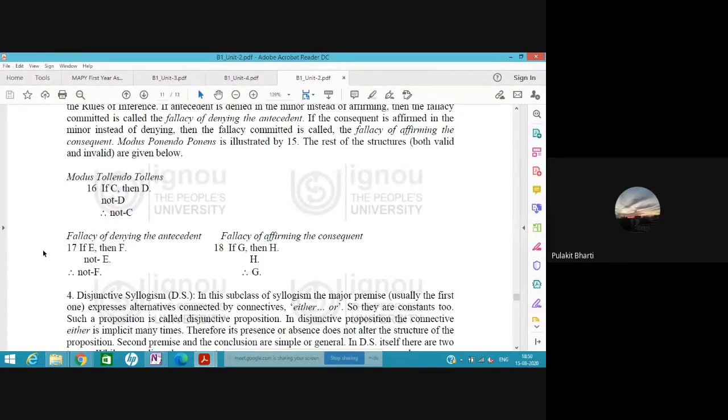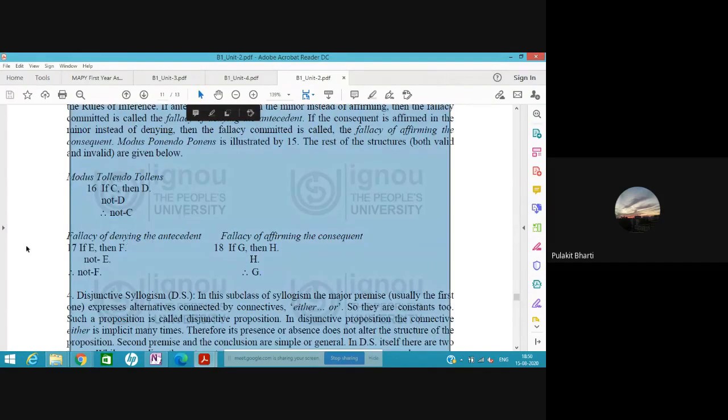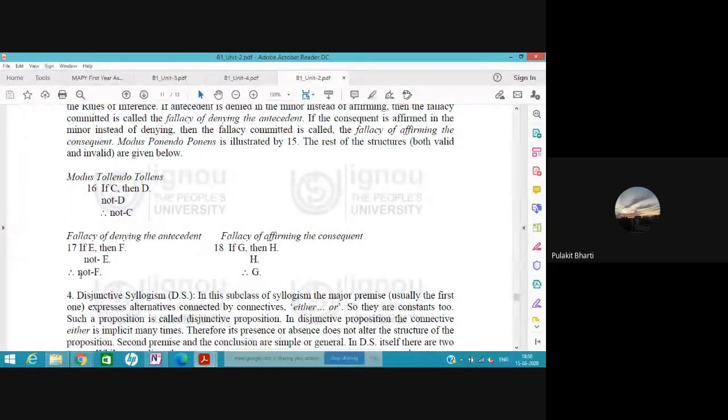What if instead of affirming the antecedent, we deny the antecedent? If we are denying the antecedent in the minor, therefore concluding that the consequent does not occur, this is the fallacy of denying the antecedent.